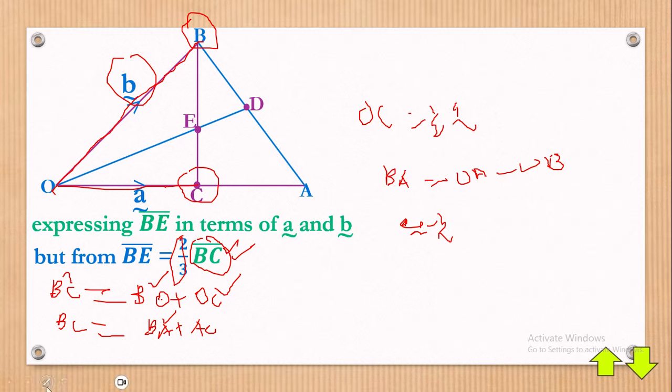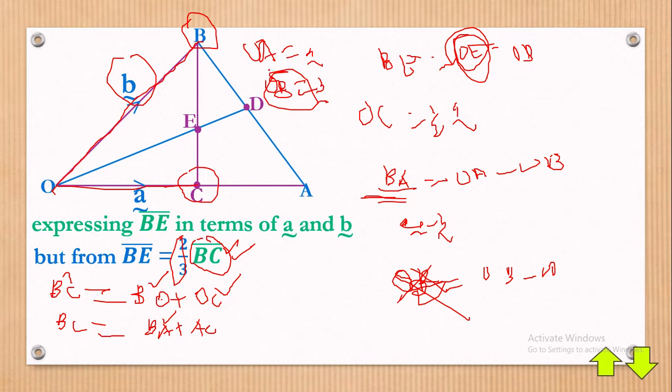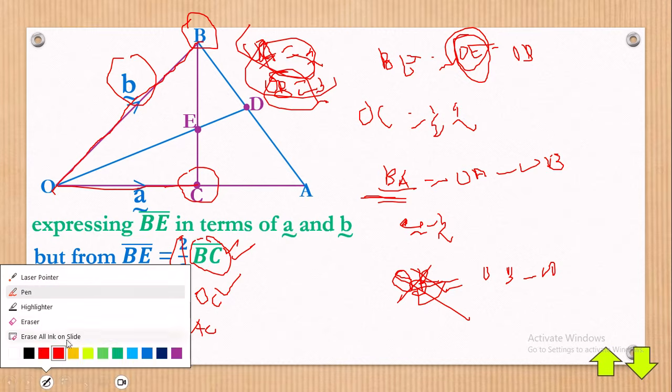Of course, don't be funny and say that OB is equal to OB minus OO. No way, this cannot work. If it's like this, then it's a position vector right away. There should be letters of different meanings. Now, one would ask, what about BE? BE is equal to OE minus OB. Here it would work, but do you have OE defined in the question? No. What we have defined was OA, which is equal to vector A, and OB, which is equal to vector B. So only these ones are what we use to write in that format. Alright, let's proceed.